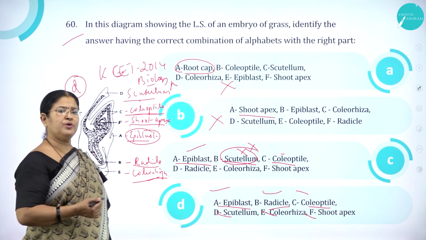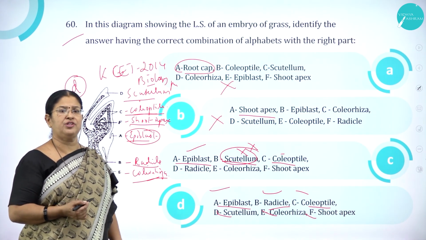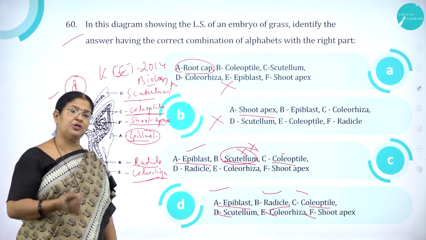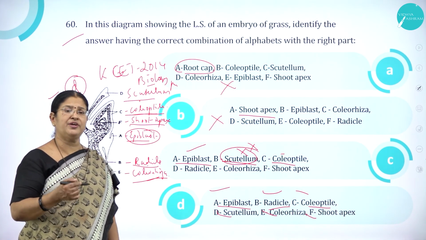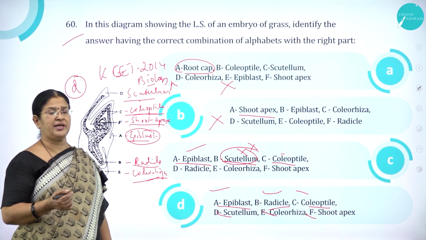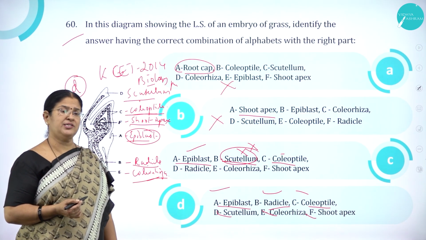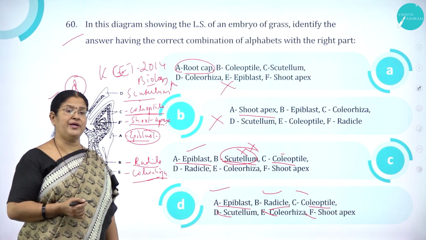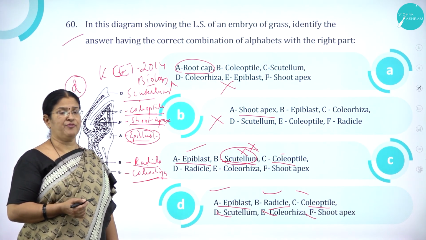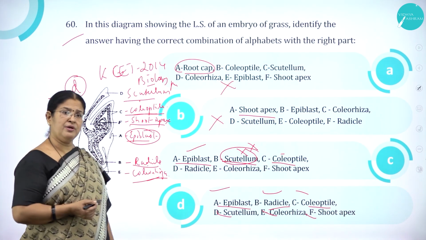So you should be very confident with your subject. You should be thorough with the subject. This is very important. All the chapters that are included in your syllabus, both first PUC and second PUC biology, are very important. Then only you'll be able to crack any type of competitive exams with respect to biology.